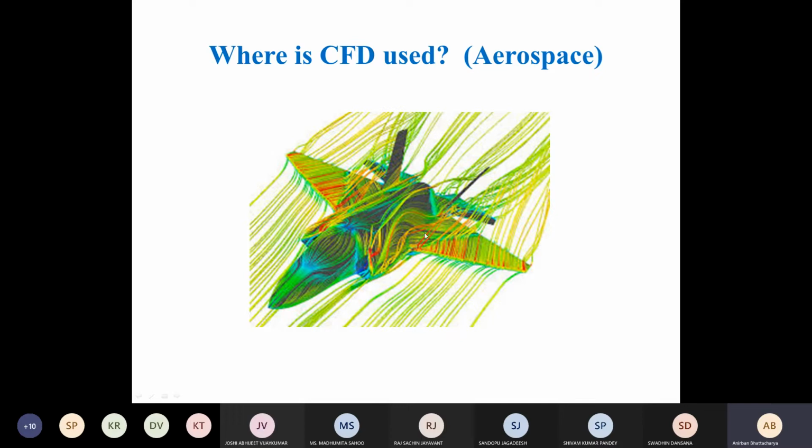Okay. Then not only the flow outside the aircraft, but also the flow inside the gas turbines, the flow in the combustion chamber: how smooth is the combustion, how efficient is the combustion process, how good is the mixing. All these things can also be calculated using CFD, and the gas turbine efficiency can be increased. Then within the aircraft itself, the air conditioning for passenger comfort, how to improve that. All these things are studied in the industry.